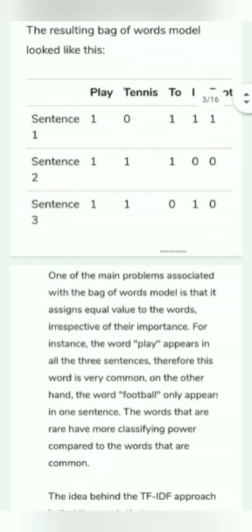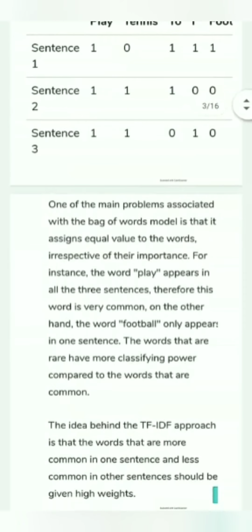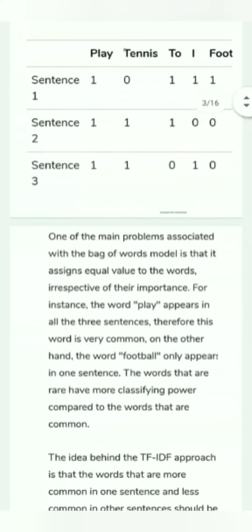One of the main problems associated with the bag of words model is that it assigns equal value to the words irrespective of their importance. For instance, the word play appears in all the 3 sentences. Therefore, this word is very common. On the other hand, the word football only appears in 1 sentence. The words that are rare have more classifying power than the words that are common.